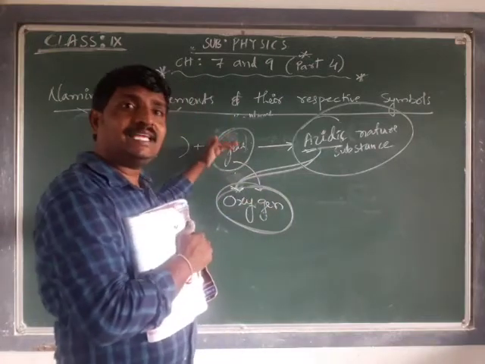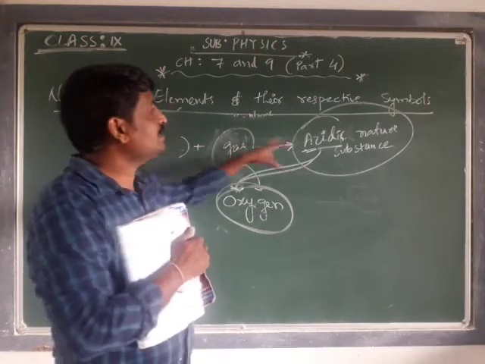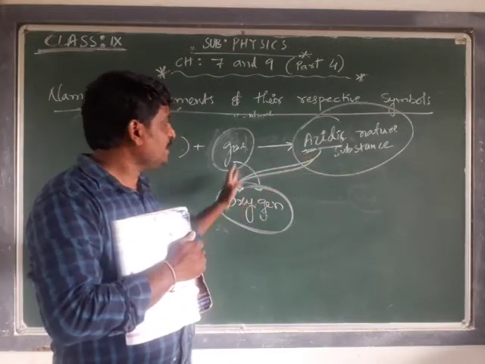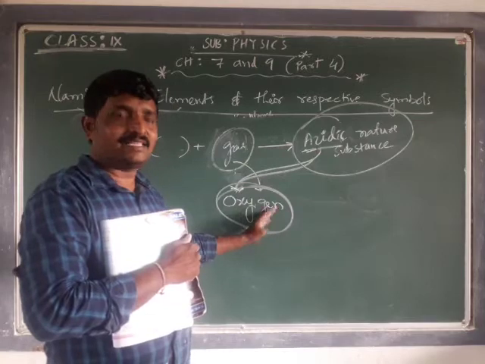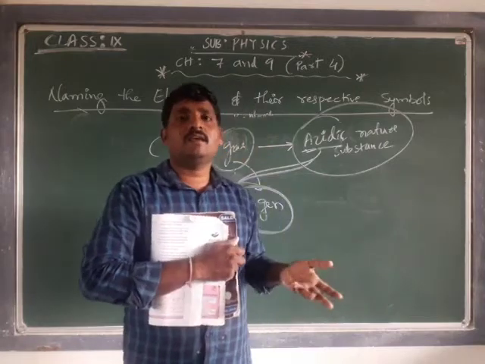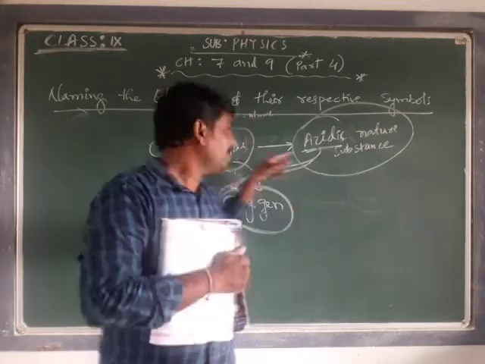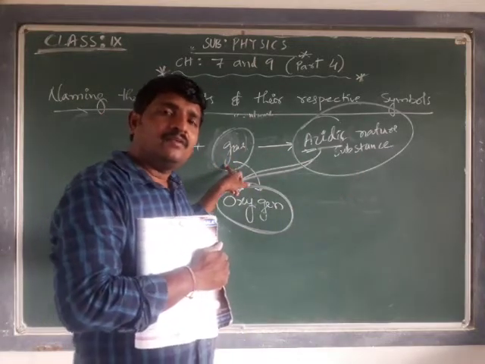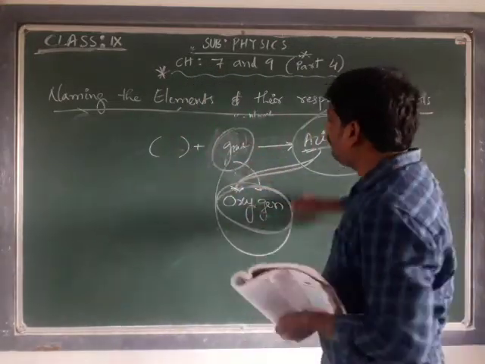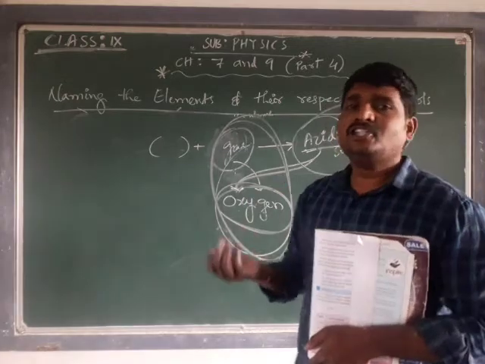So actually, they thought that if this gas reacts with any substance, it is going to form acidic nature substances. So as it is generating acid, they called it oxy, and this gas was named oxygen. But later on, after many close observations, the scientists found that the generating of acidic nature substances is not due to this gas. They wanted to change it, but by then this name of the gas as oxygen had already come into existence, so they didn't change the name.